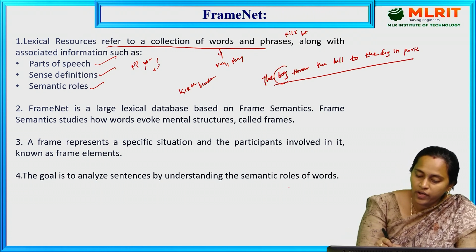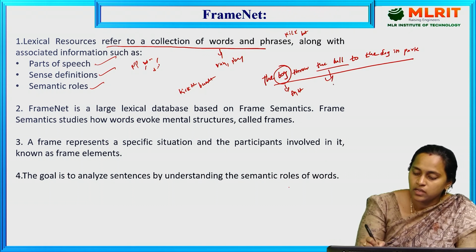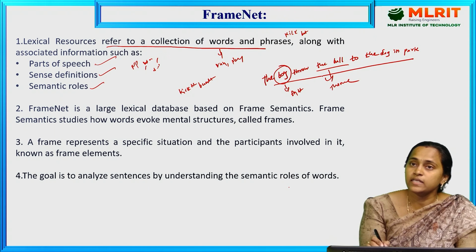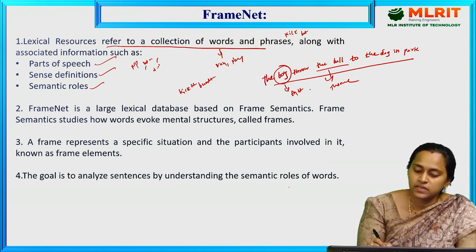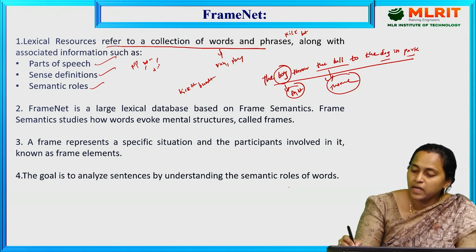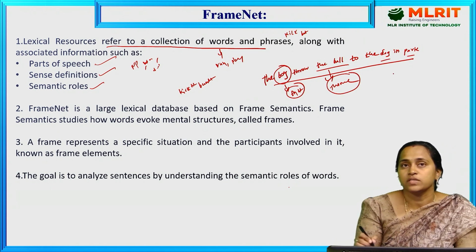Here the boy is the agent. What is the theme? The ball is the theme. These are semantic roles. The sentence contains different types of roles. The boy is the agent, which is one role, and the theme is another role. The dog and the park are other roles.